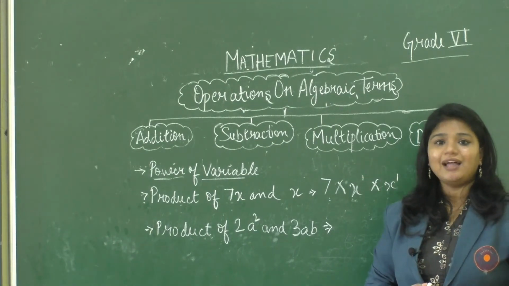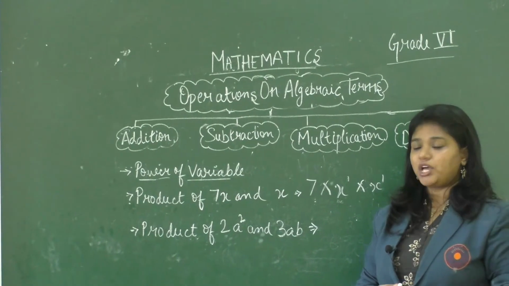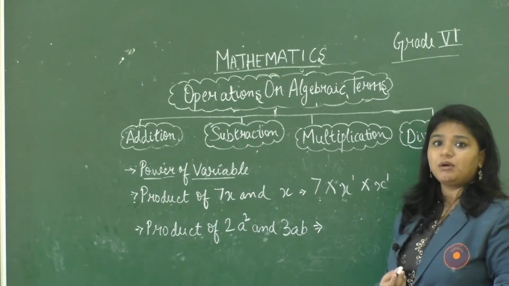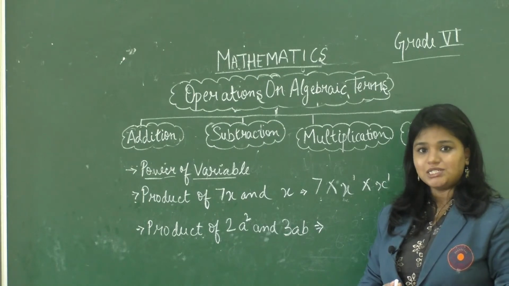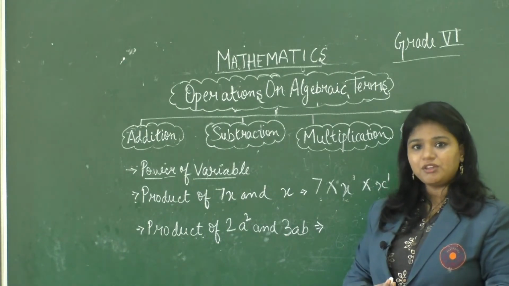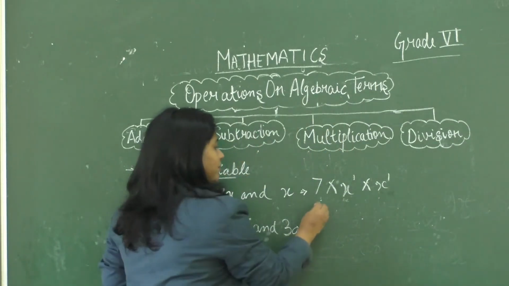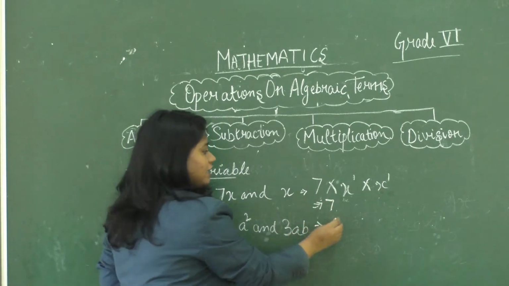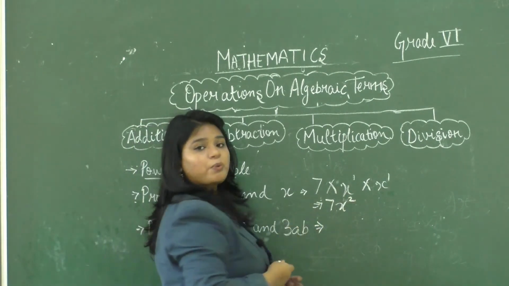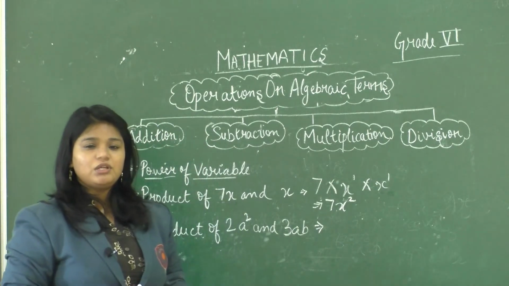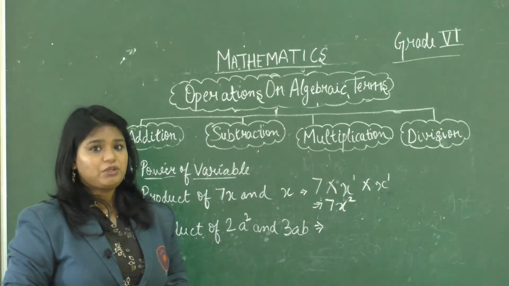So now we will add the powers, that is 1 plus 1. So the power of x will become 2, or we can call it square. So we can write it as 7x square.